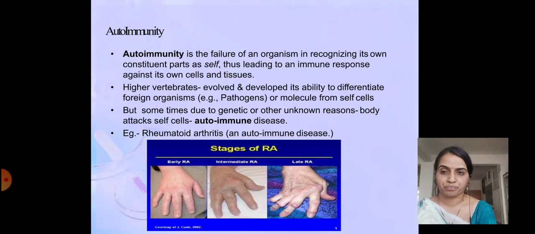Higher vertebrates evolved and developed the ability to differentiate foreign organisms, for example pathogens or molecules, from self cells. But sometimes, due to genetic or other unknown reasons, the body attacks self cells, and autoimmune disease develops. For example, rheumatoid arthritis is an example of an autoimmune response, and it is a kind of disease called autoimmune disease.